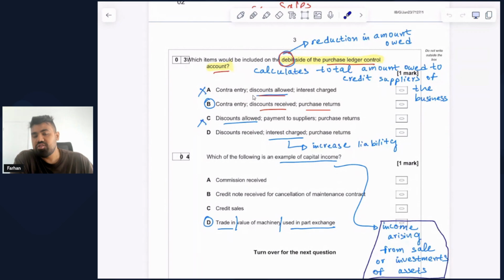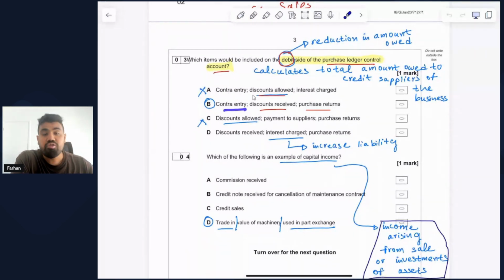Okay. What about purchase returns? It's the same thing. Let's just say we made purchases on credit in the past from our credit suppliers, which is obviously recorded on the credit side. But now that we have made a return to our supplier, that's going to result in a reduction in the amount that the business owes to its credit supplier and therefore needs to be recorded on the debit side.